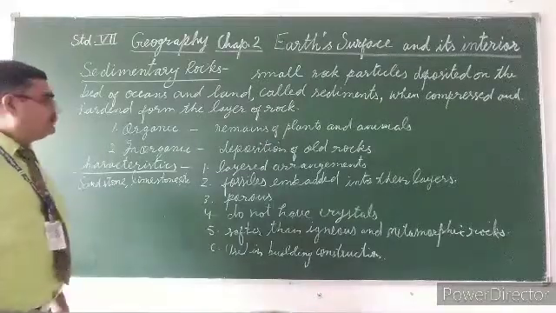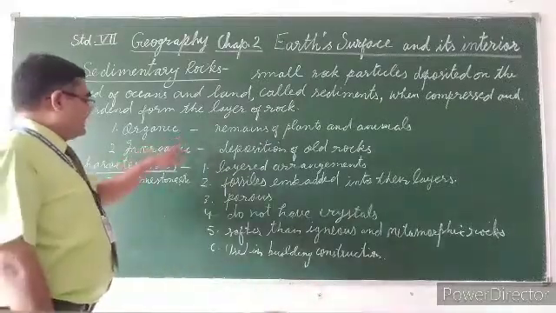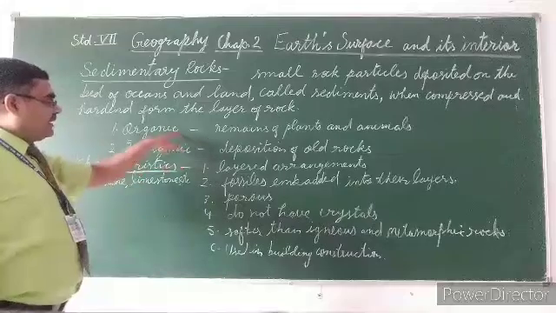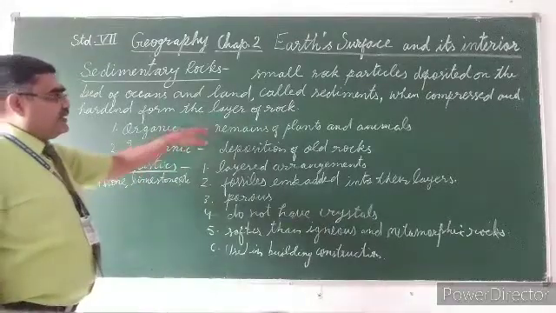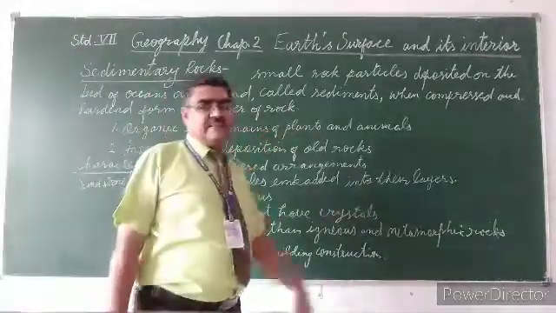It is of two types, organic and inorganic. Organic sedimentary rock is formed from remains of plants and animals.